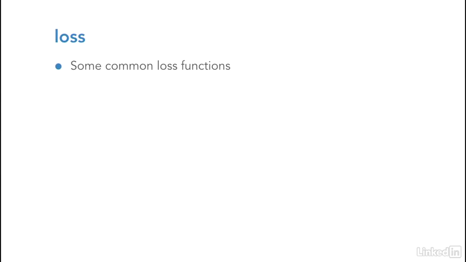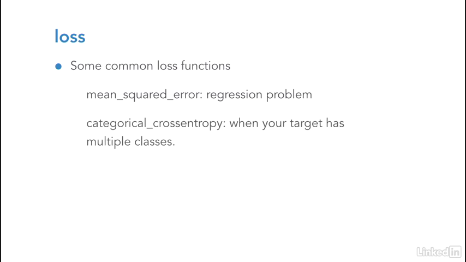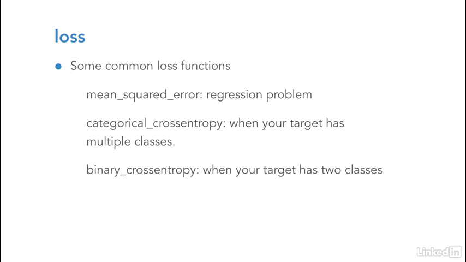Now let's take a look at some of the common loss functions. Mean squared error computes the element-wise square difference between the two tensors. Categorical cross entropy computes the categorical cross entropy between predictions and targets. And this is often used when your target has multiple classes. With binary cross entropy, we're computing the binary cross entropy between predictions and targets. And this is often used when your target has two classes.